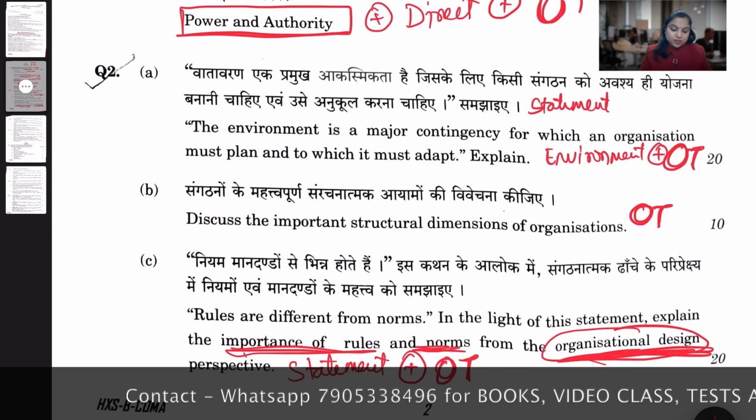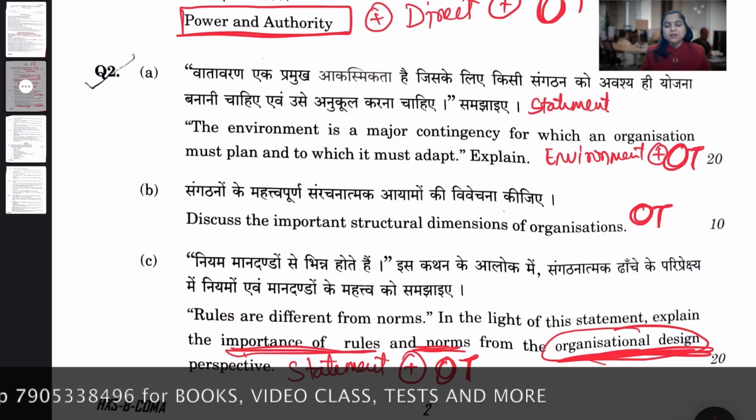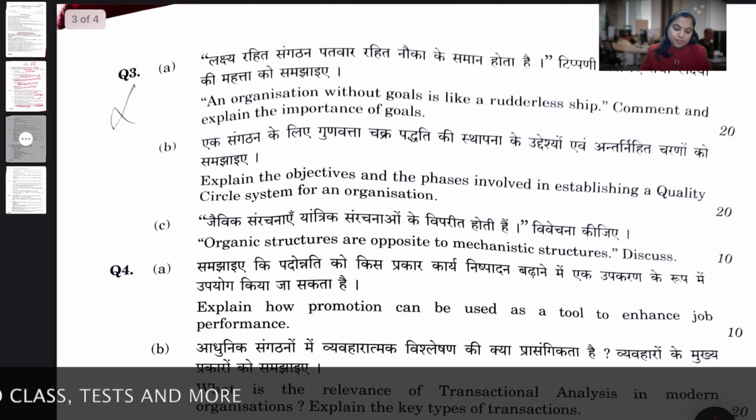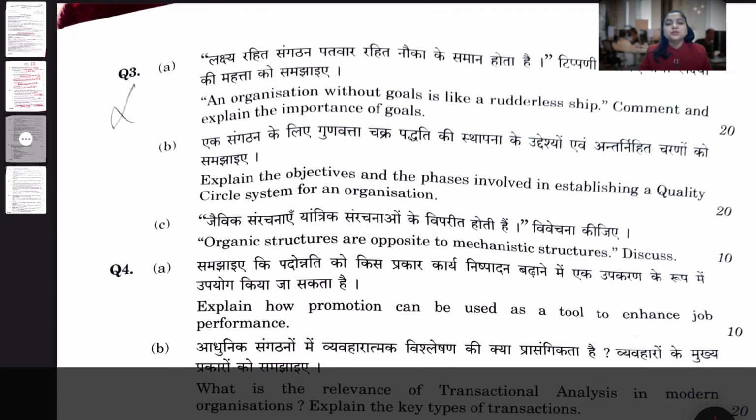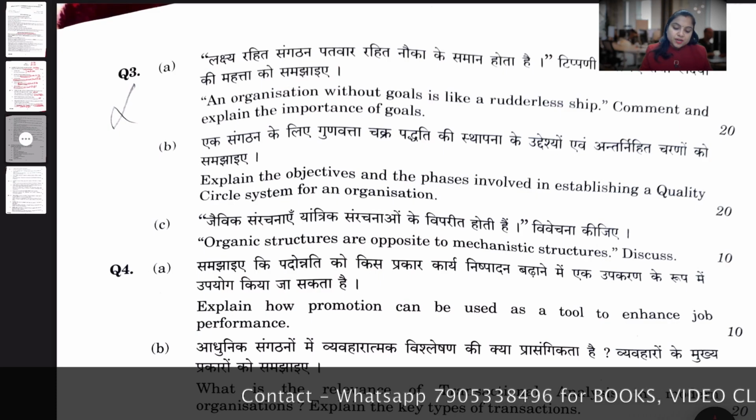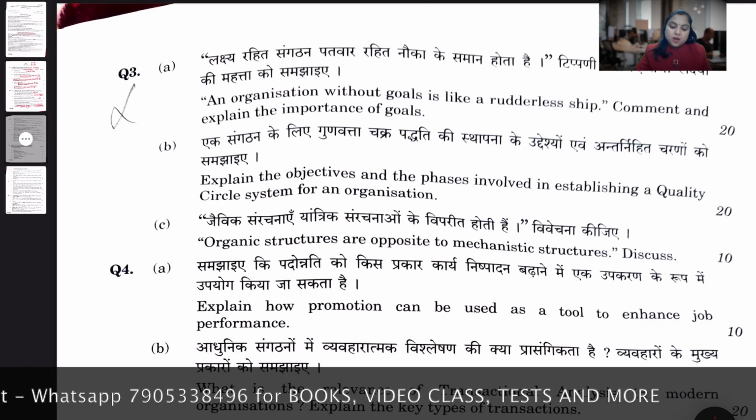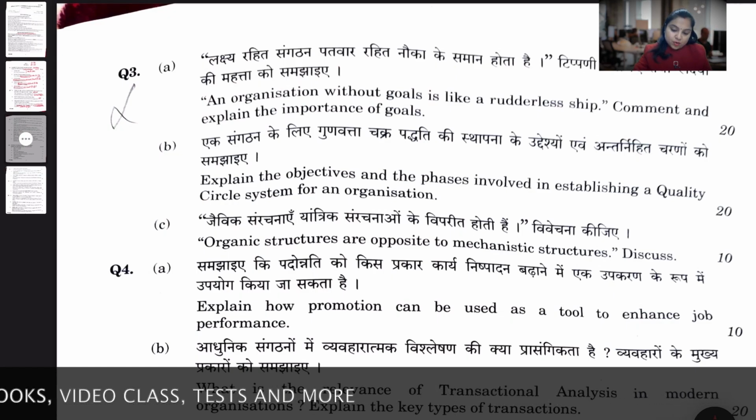So it is all about question number 2A, B and C and optional 1. Next, moving ahead towards the question number 3. So 3 is again the optional one. So 3A, an organization without goal is like a rudderless ship. Okay, comment and explain the importance of the goals.